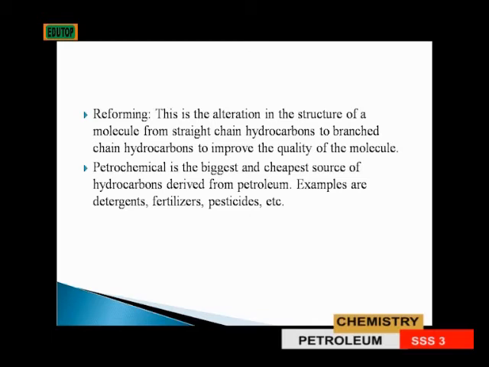Petrochemicals are the biggest and the cheapest source of hydrocarbons derived from petroleum. Examples are detergents, fertilizers, pesticides, etc.